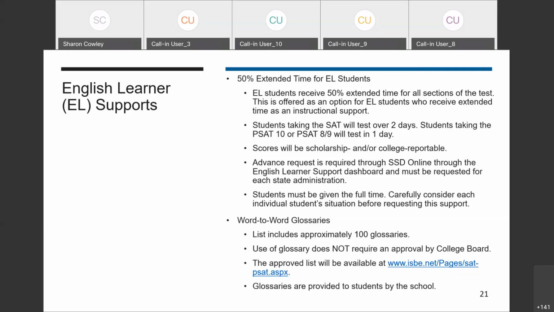We've continued to expand the list of approved word-to-word glossaries to over 100 languages. Use of a word-to-word glossary does not need to be requested in advance. The glossary is listed on the approved list that will be posted to ISBE's SAT PSAT website after the new year. You may use this glossary for testing. Students using this support will receive college and scholarship reportable scores.